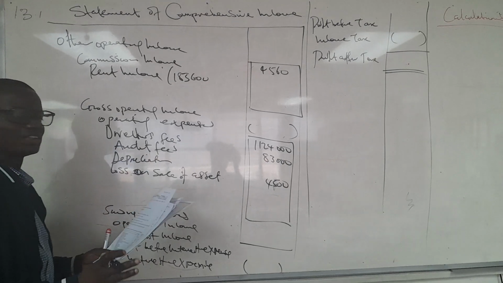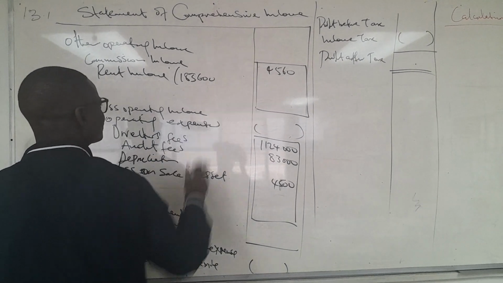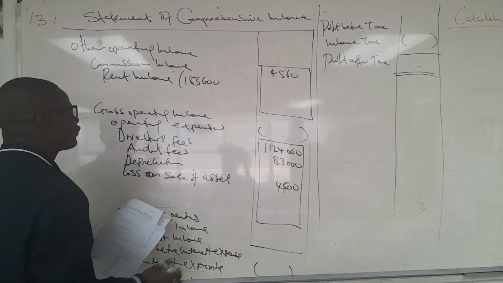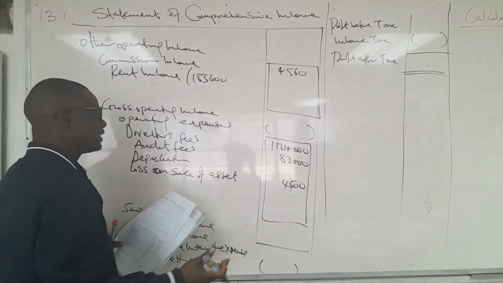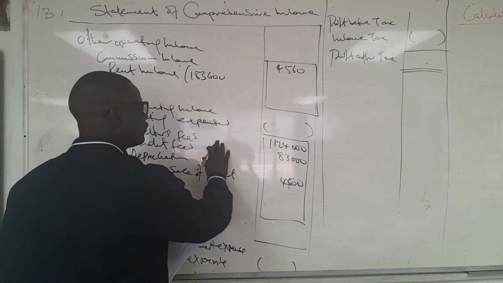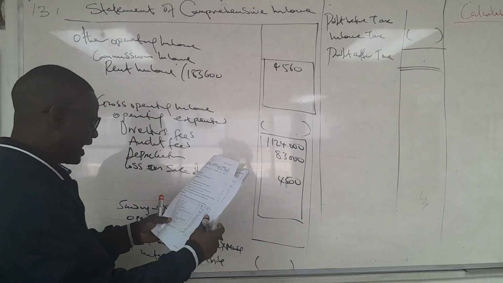Do not joke with writing in bracket. Any item that is subject to adjustment, write in bracket first. You do the adjustment then to end the format. Even if you have written in bracket and there is no need of adjustment, it's not necessary to cancel. Just leave it and write it again. They are not going to penalize you for that. Let's go to the rent.